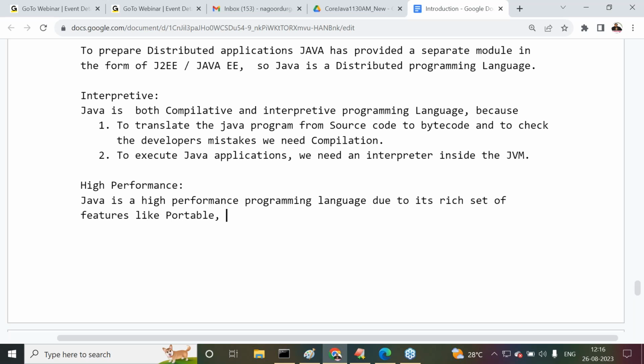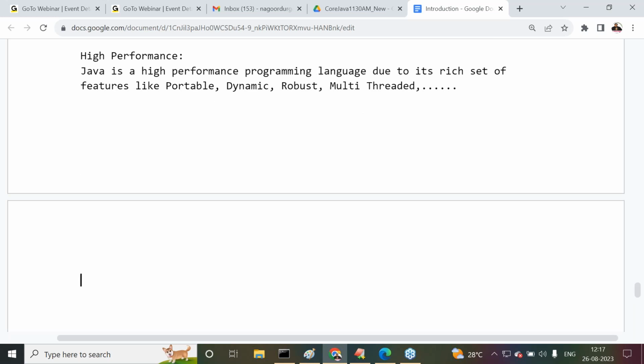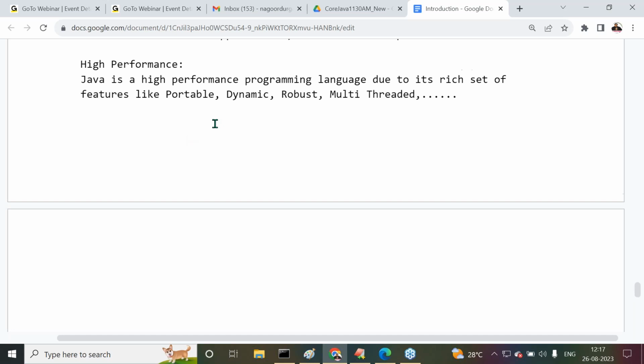Portable, dynamic, robust, multi-threaded, and so on. So many features we have already seen. Because of these many features, Java is a high performance programming language. Not only one or two features, but because of all the features of Java, Java becomes a high performance programming language. That's it. This is about the total Java features. Now this topic is completed.